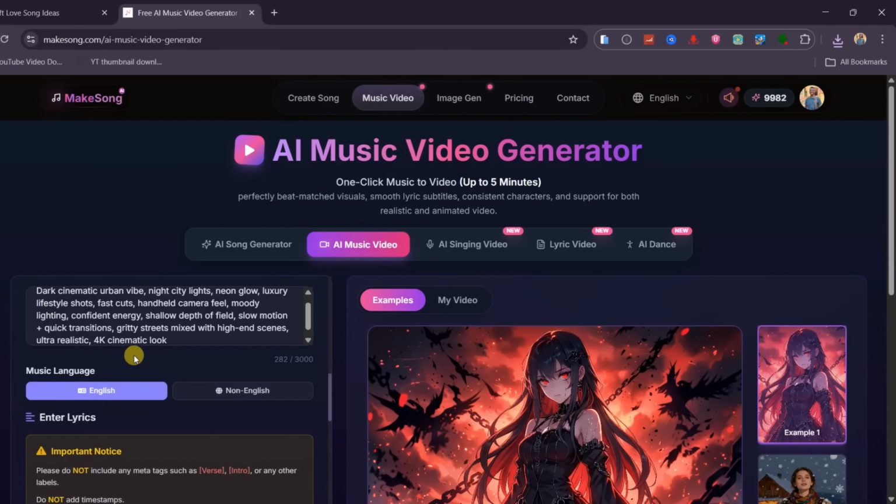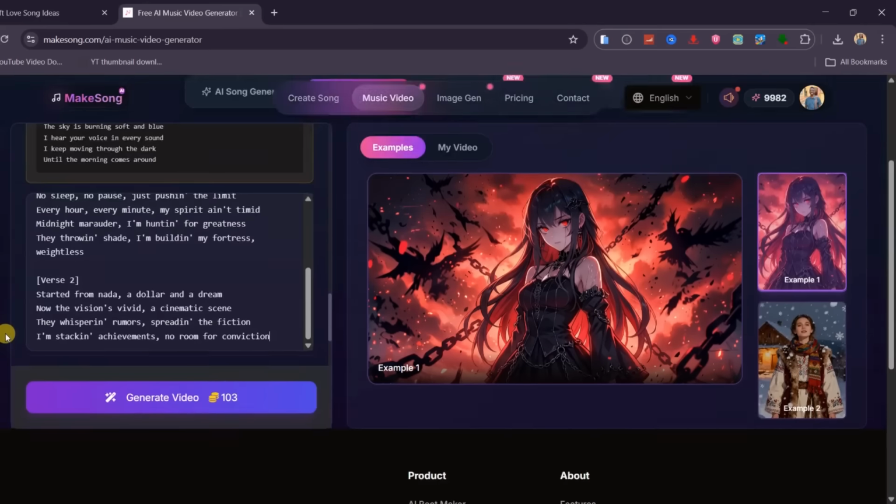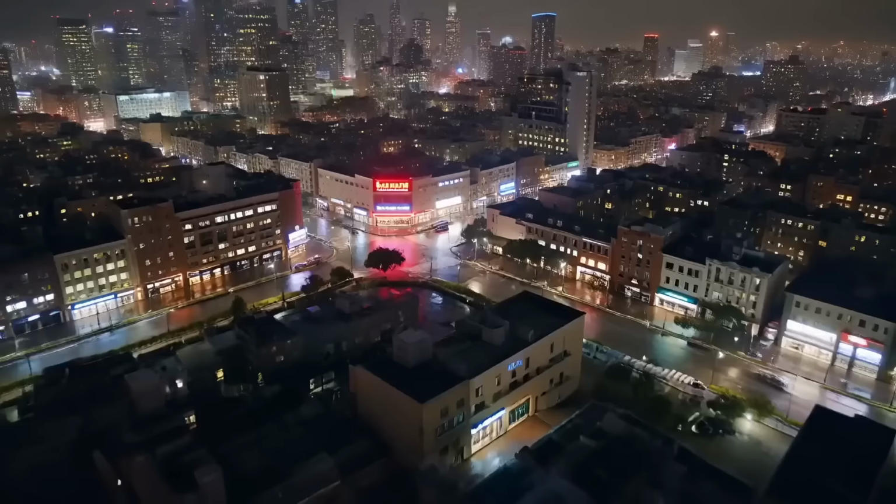Next, describe the visual style in a few simple words. You can also paste in the song lyrics, but that part is optional. Then go ahead and generate. And just like that, you get a video like this.